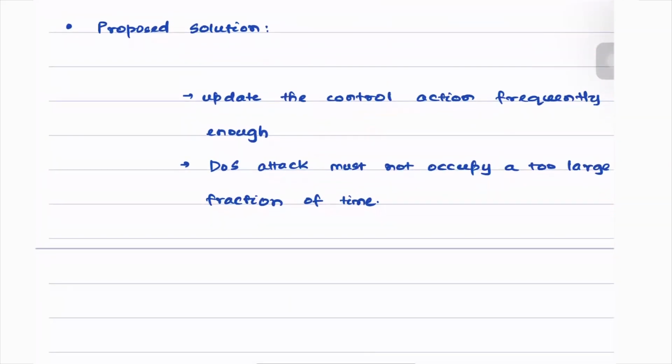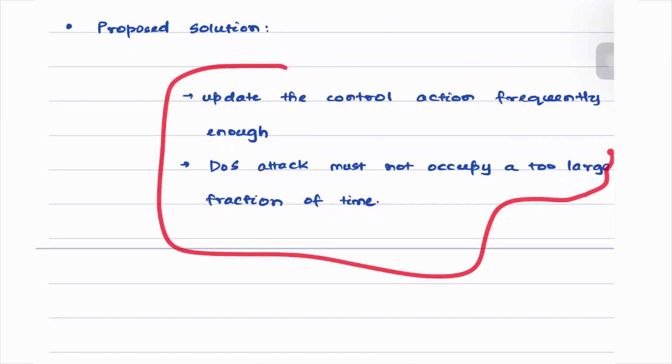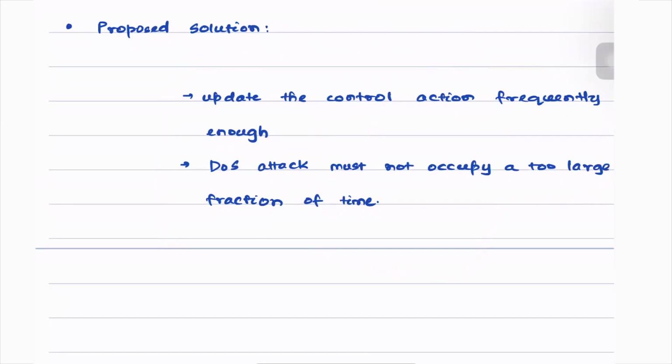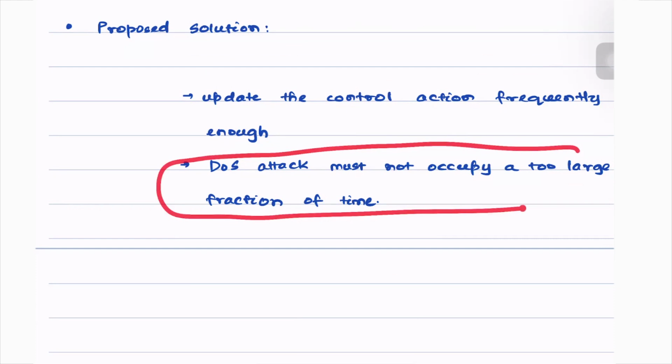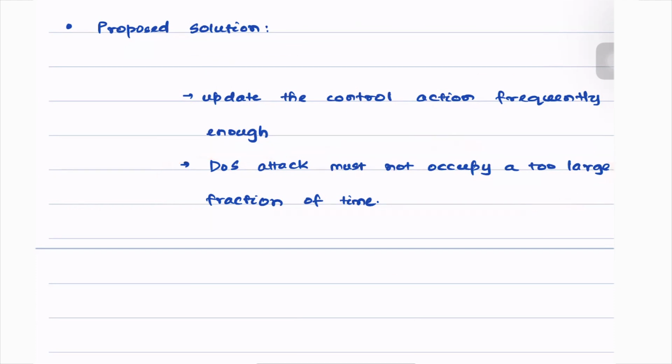Effectively, by ensuring these two simple rules, one can more or less ensure the desired behavior. If the desired behavior is that our linear system must remain stable even when it is under an attack, then it is mandatory that our attack must not prolong for a rather long time. And furthermore, when this step is ensured, only after that can we effectively design the control actions such that we can still operate in the time window when we are not under attack in such a manner that stability can be guaranteed.